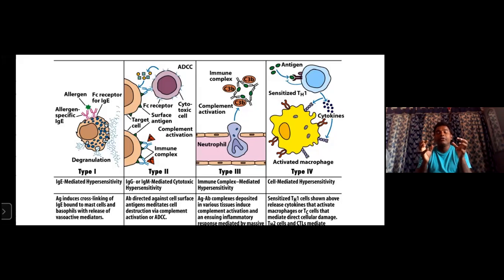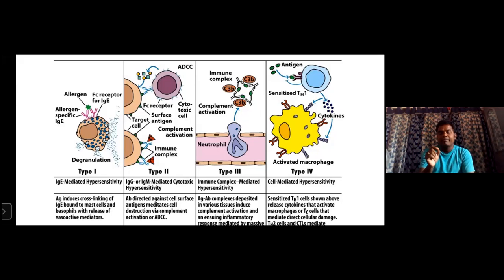Type 3 is immunocomplex mediated hypersensitivity. It is responsible by IgA, is it? And next, type 4 is called cell mediated hypersensitivity, CMH.